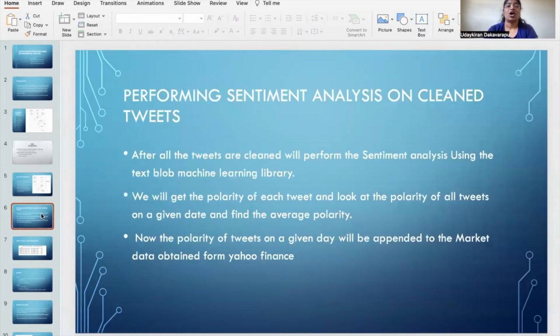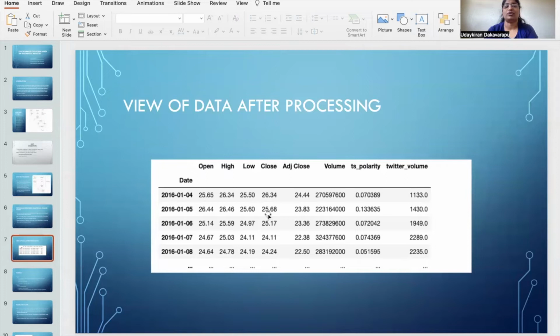And the next slide is how we perform the sentimental analysis. We will perform the sentimental analysis by using a machine learning library like TextBlob. It is already a trained model. We will get the polarity of each tweet and look at the polarity of all tweets on a given date, and we will find the average polarity here. Now the polarity of the tweets on a given day will be appended to the market data obtained from Yahoo Finance.